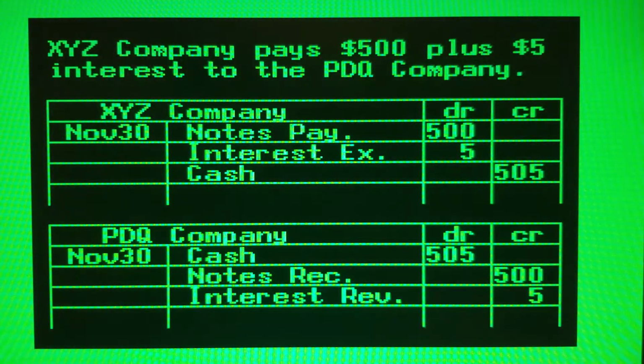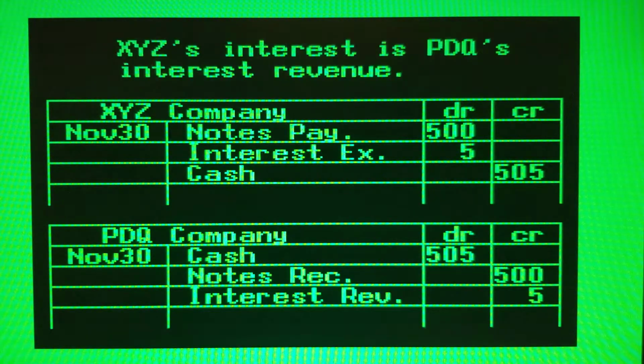Here the XYZ Company pays a $500 note plus $5 interest to the PDQ Company. To make entries to record this event for both firms, notice the XYZ's interest expense is PDQ's interest revenue.